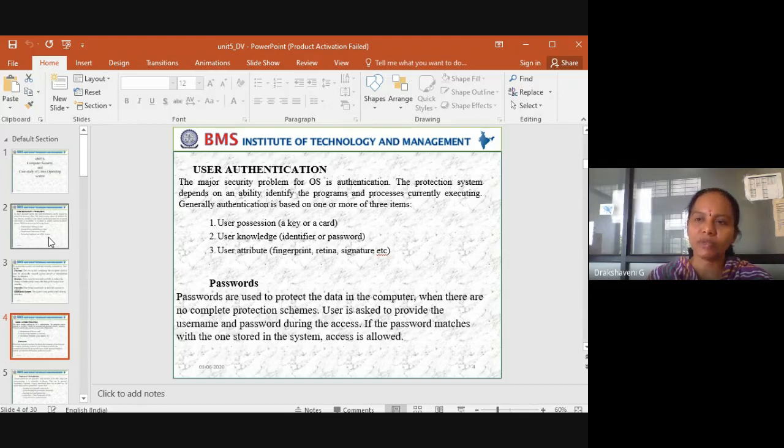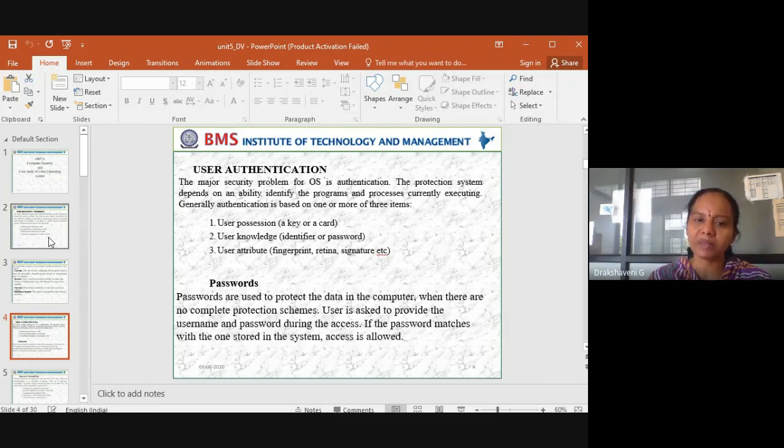And one more, signature. Because of the coronavirus, we have gone back, because using a fingerprint biometric is becoming a problem, since all the staff use it, and it should not spread from one to another. So we started the older version, which is called a signature. We have a ledger where we keep our signatures at the time we come. So that is user authentication. These are some of the authentications we use so that the major security problems can be reduced.